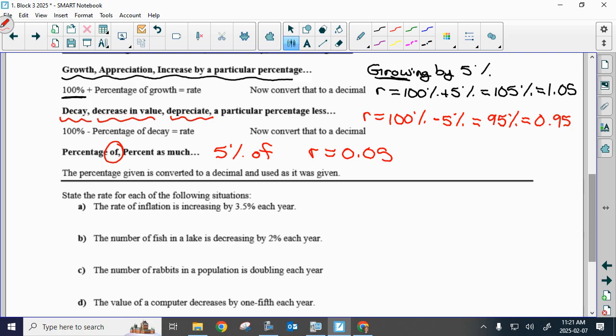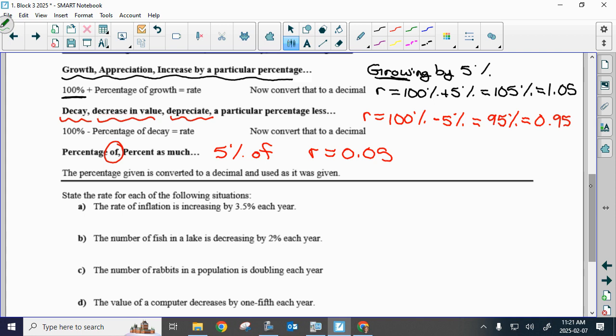If I say growth, it's 100% plus 5. If I say decreasing, it's 100% minus 5 to get your common ratio. If I say 5% of, then your common ratio is just the 5%. You don't have to do any work on it. And you're always going to convert your common ratios to decimals.